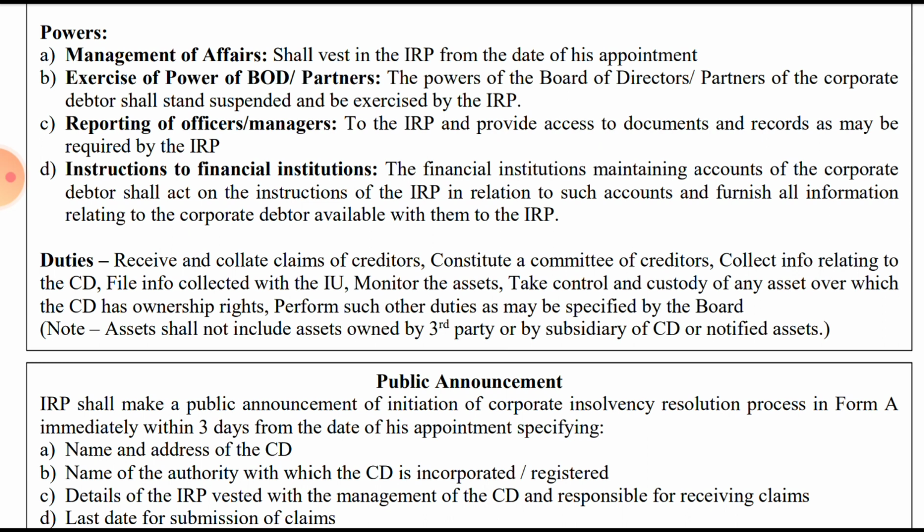So first they will collect the claims, then form the committee of creditors. They will collect the information relating to the corporate debtor, and that information they will submit to the information utility, so that it can be saved in the centralized electronic database. Then they will monitor the assets. They will manage the business basically.